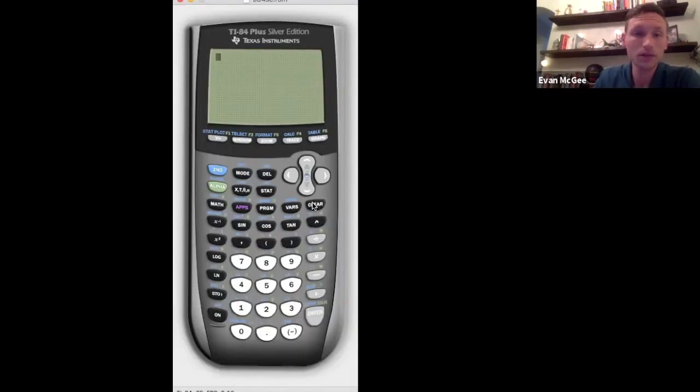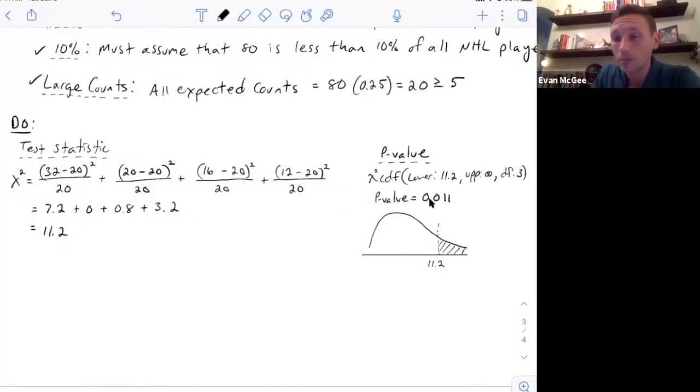To calculate the p-value, we'll go to second vars to get the distributions and find the chi-square CDF. Our lower should be 11.2, positive infinity is our upper, and degrees of freedom was 3. We will paste this to the home screen and get a p-value of 0.01069, or 0.011 rounded.